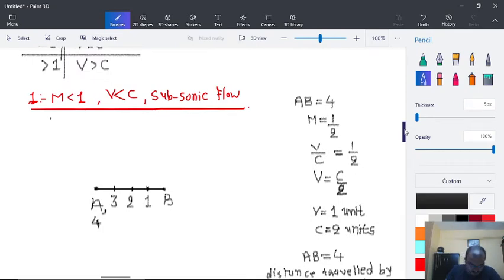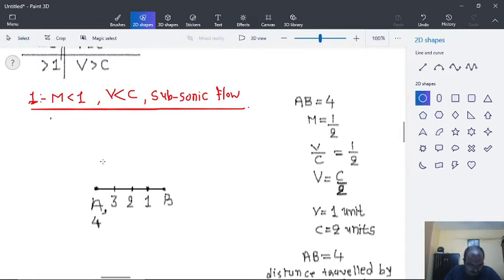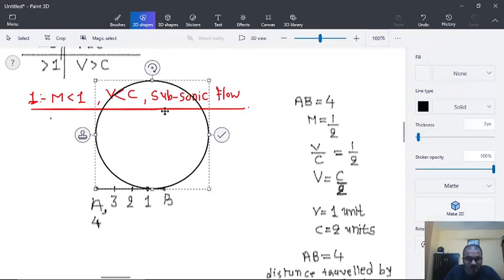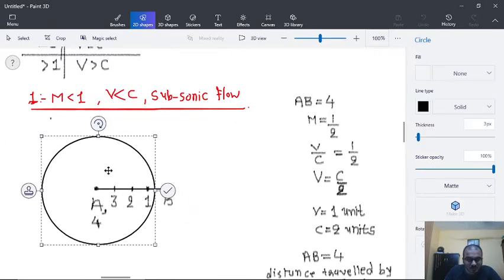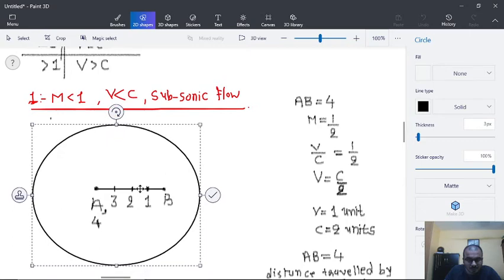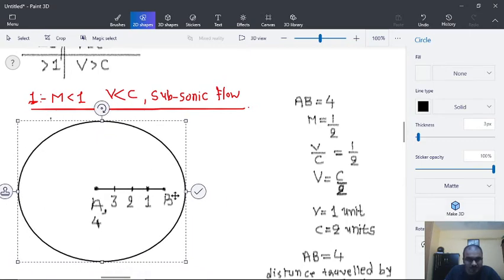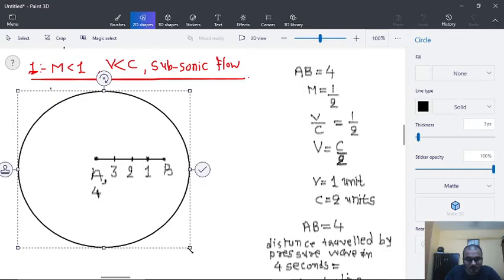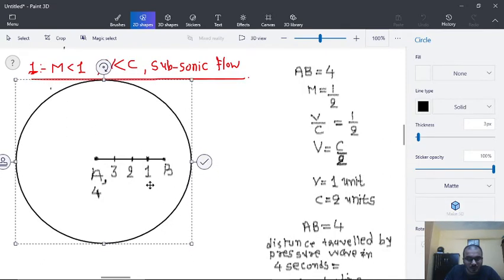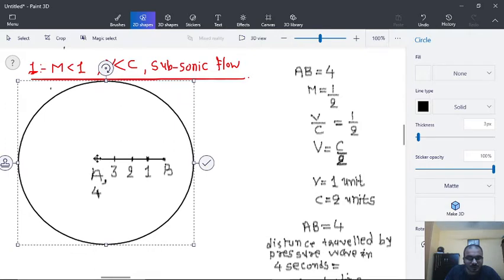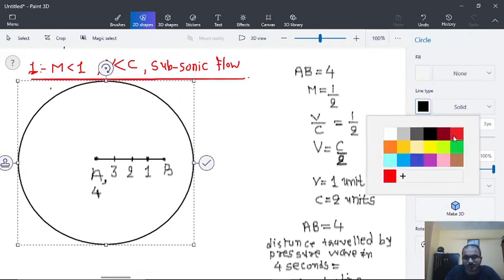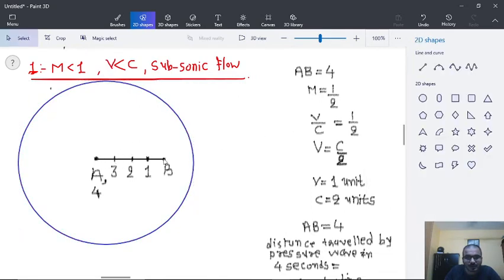So what is going to happen here is the pressure wave travels in all directions. So by taking a center over A, by taking a center over here, the region of pressure wave will be this one, like this, from A to B.